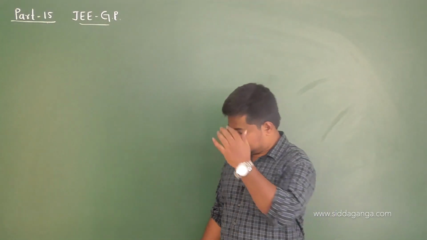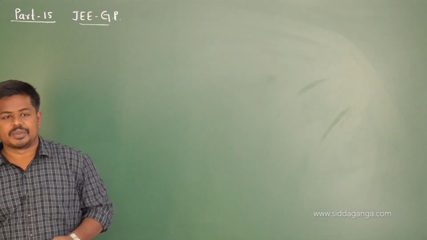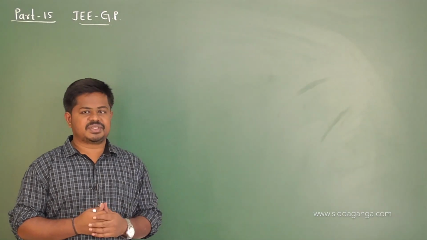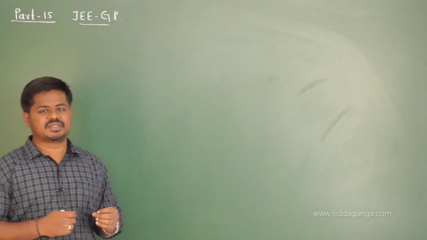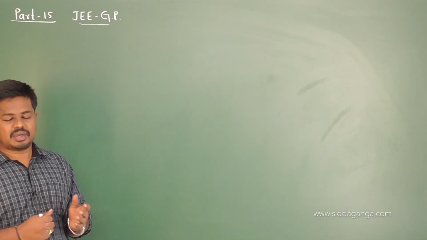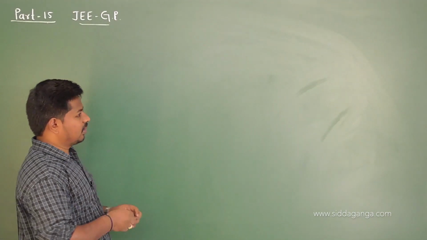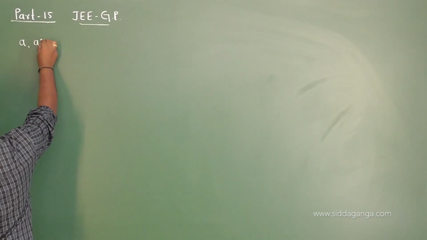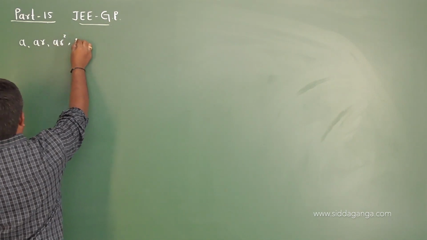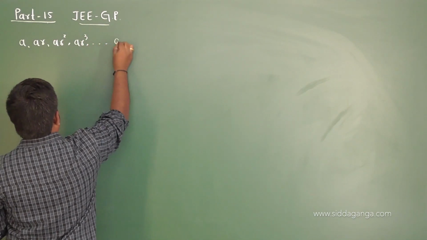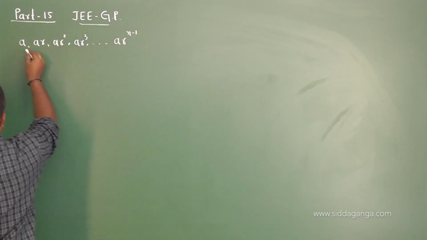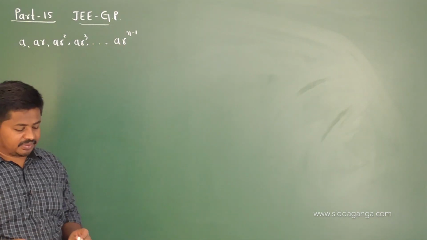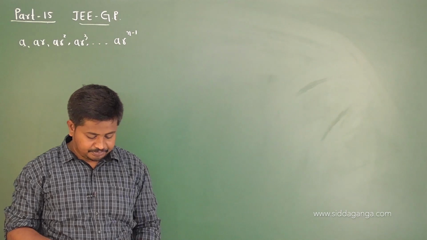The first point is like this. Yes, we are all familiar that a geometric progression is a sequence in which the ratio of consecutive terms is constant throughout the series. And the general form of a geometric progression is given by A, AR, AR square, AR cube, and so on, AR power of n minus 1. You mean first term is A and R is the common ratio, and the nth term is given by AR power of n minus 1. This is what we discussed in the previous class, right?